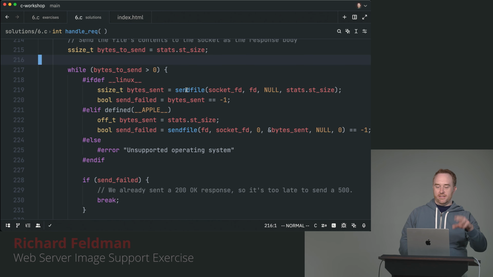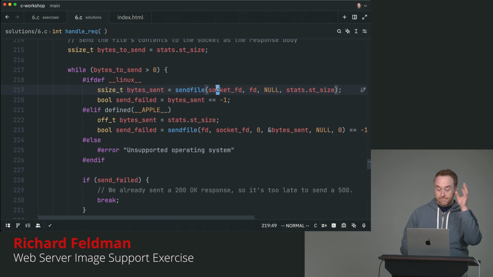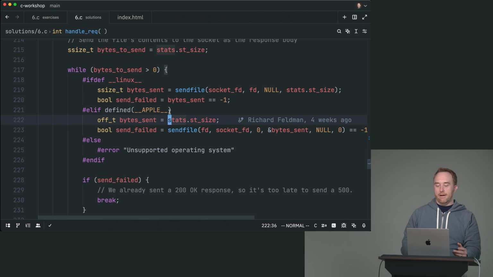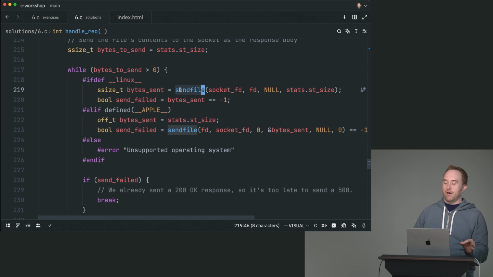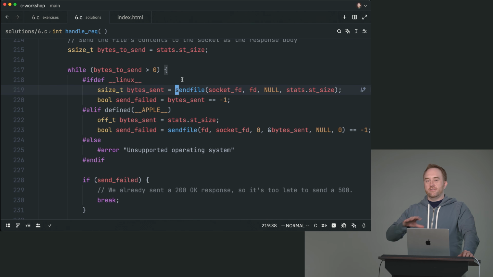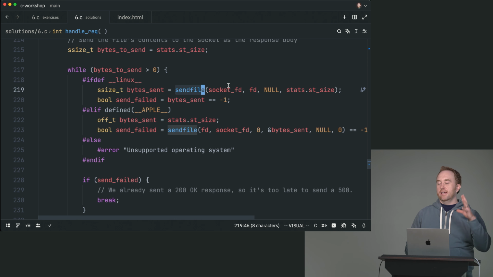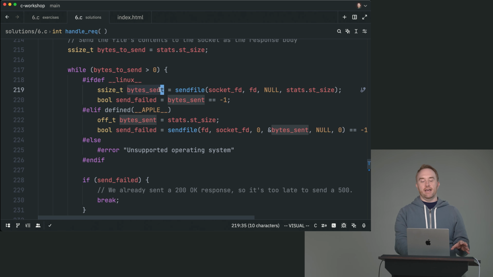The Linux version, as you see from the docs, if you went and looked those up, we send the 2 file descriptors first. Now, if you look in the macOS docs, one of the things that's most striking about the difference here is that the Linux one just returns how many bytes were successfully sent. This is very similar to what we saw with read. We'll return how many bytes were actually read. Also, if you try to write, potentially it might not write all the bytes if the thing it's trying to write to had some sort of limit set up. Same kind of deal here, where basically it's saying, you told me that you wanted to send this many bytes, but it's possible that I sent fewer bytes than that.